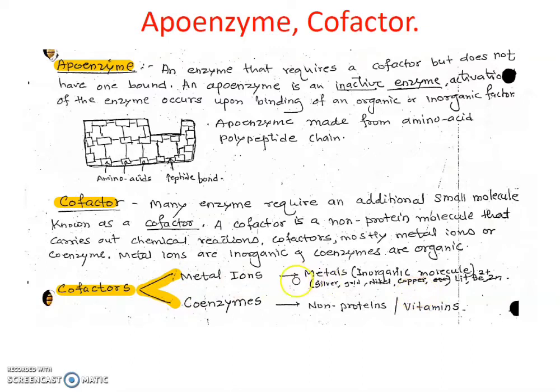Metal ions, including silver, gold, copper, are inorganic, and coenzymes are the non-protein part, or they are vitamins. So they are called coenzymes. Coenzymes are always organic. Coenzymes are also called NAD, FAD, etc. So all vitamins are also coenzymes. So a coenzyme is a cofactor. It is also required for activation of the apoenzyme into the holoenzyme.